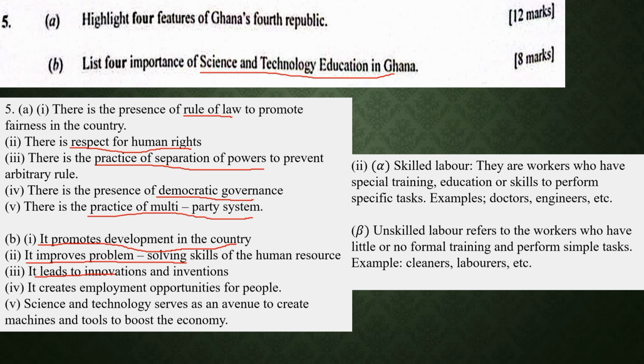So importance of science and technology in Ghana. 1, it promotes development in the country. 2, it improves problem solving skills of the human resource. 3, it leads to innovations and inventions. 4, it creates employment opportunities for people. And also it serves as an avenue to create machines and tools that will help boost the economy of the country.